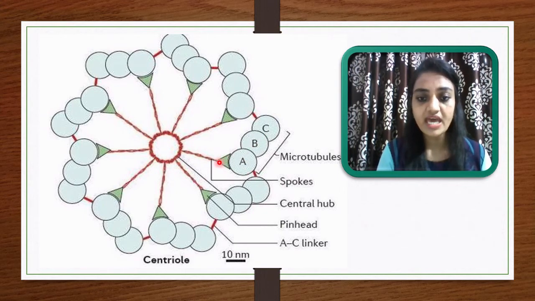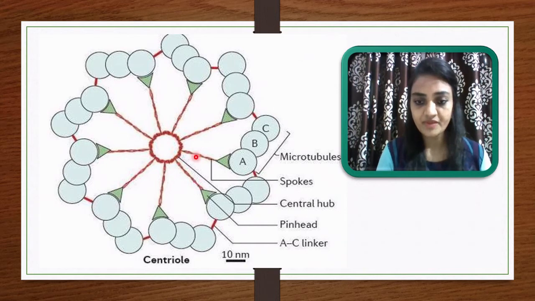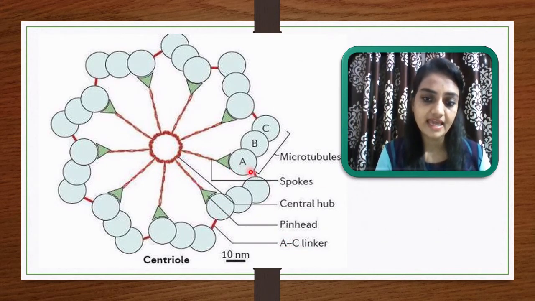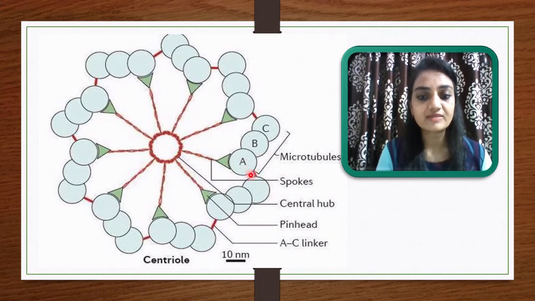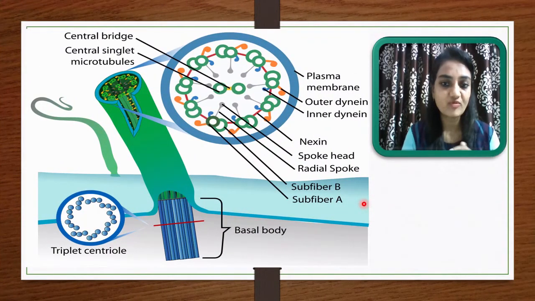This triplet is connected via the pin head. You can see this is the pin head, and this is a radial spoke. By using this radial spoke it is connected with the hub. And this is the AC linker: this is the A tubule and this is the C tubule, and they are connected via this proteinaceous structure, which is a bridge, and that is why it is called the AC linker. So in this way you can see the whole structure of a centriole. Now let me summarize both structures, the flagellar structure and the centriole structure.